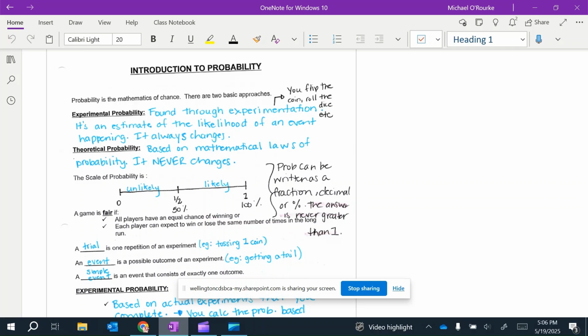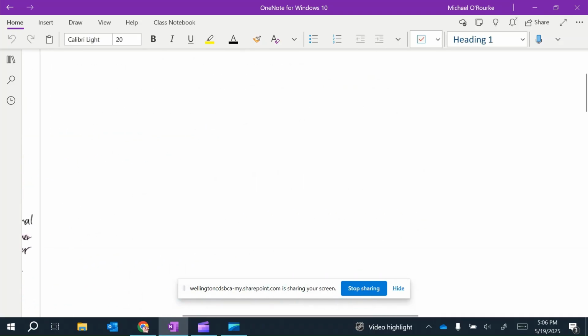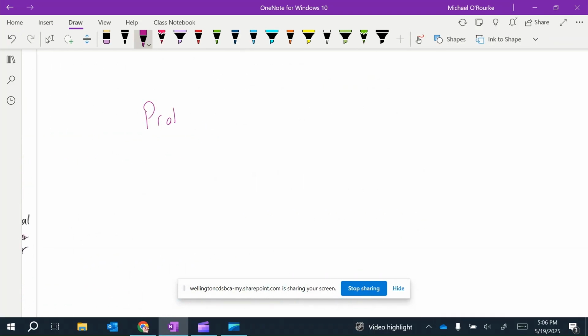Okay, now we're on the probability. The first two, actually, I'm gonna put the first two into one. But probability, we're gonna use our counting that we used earlier to figure out probability. Now, probability, in essence, is just gonna be what you want over all options. That's the easiest way I think about it. What you want over all options.